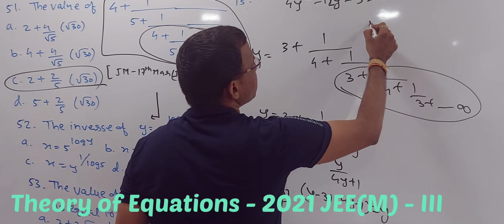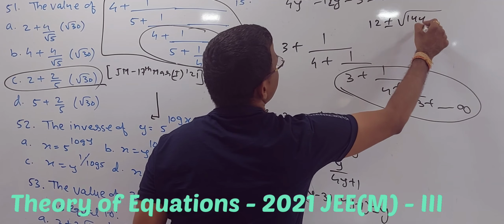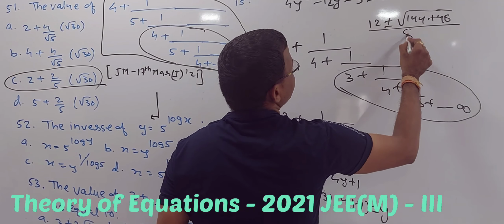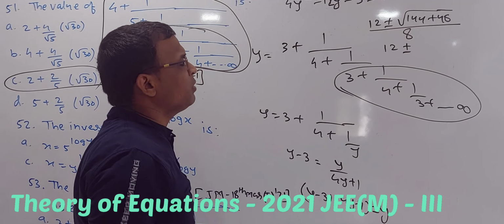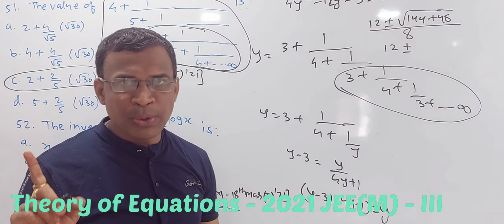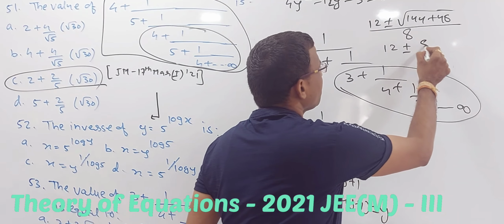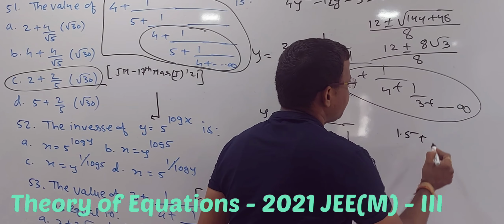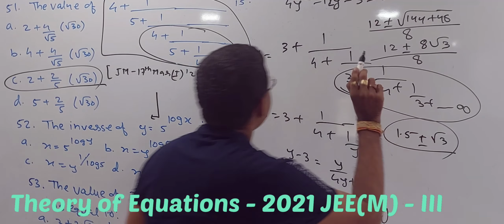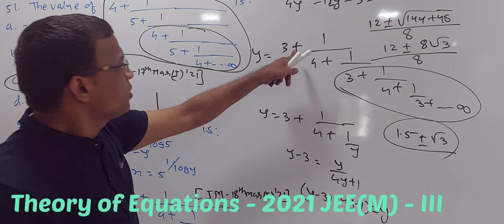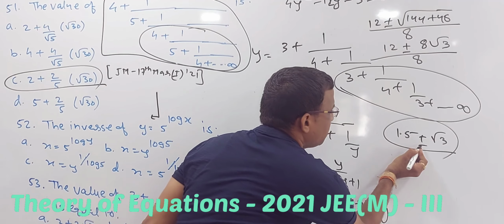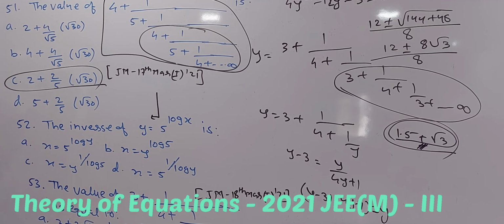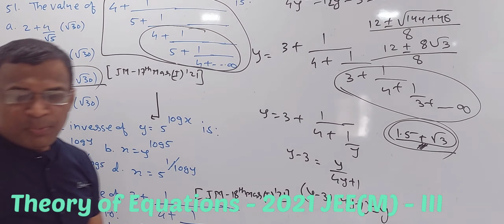Then again use the formula: 12 plus or minus square root of b square, 144 minus 4ac, is plus 48, upon 2 times 4, that is 8. So it is 12 plus or minus, I guess it's coming 192, and 192 is 64 times 3, so 8 root 3 upon 8. So 12 by 8 is 1.5, 8 by 8 will cancel, so 1.5 plus minus root 3. I started with 3 plus, so my answer will be greater than 3. So here 1.5 minus root 3 should be discarded. So my answer should be 1.5 plus root 3. Do we have 1.5 plus root 3? Option D, 1.5 plus root 3.